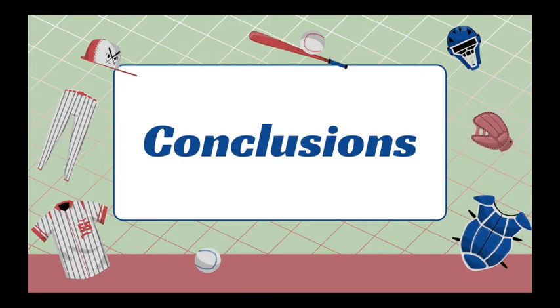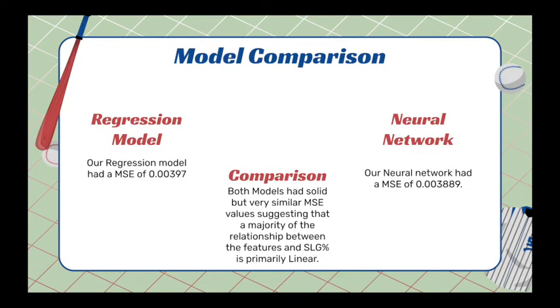Now that we've built 2 models for this project, we can now take our results and make some conclusions from them. The first thing we have to do upon completing this is validate our models. You saw the output for the regression model, so you saw its significance. However, there is no easy image to output for the neural net. We investigated the mean square error of both, and we found both to be 0.00397. These sound like very good mean square errors, and while they are relatively low, it is a little underrated due to the percentage nature of the slugging percentage stat, where squaring it will actually make the number smaller rather than larger.